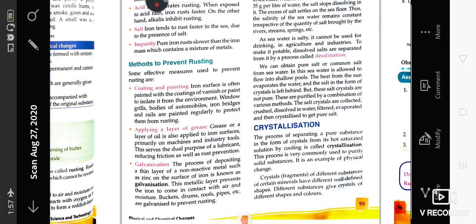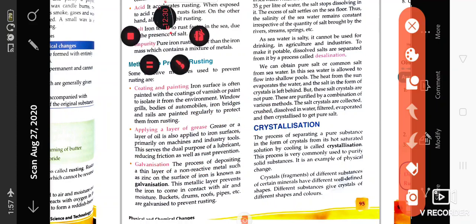Other than that, there is applying grease. You have seen in your bicycles or in vehicles, grease is applied on the handles and in the chain area, because by applying grease the surface becomes smooth, and on that surface no oxygen or moisture can stay, and in that case the rusting process will not occur.